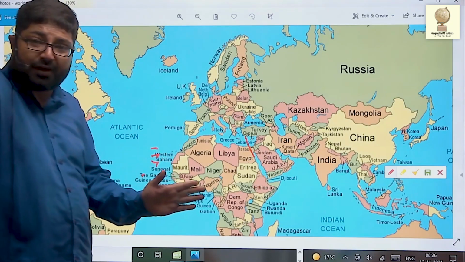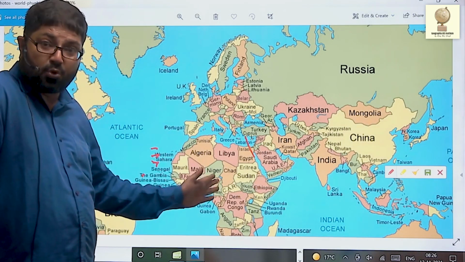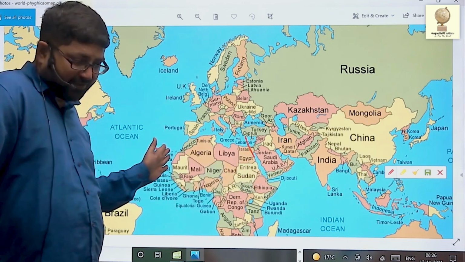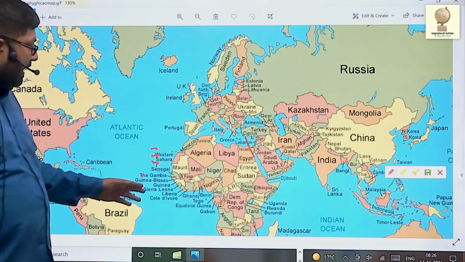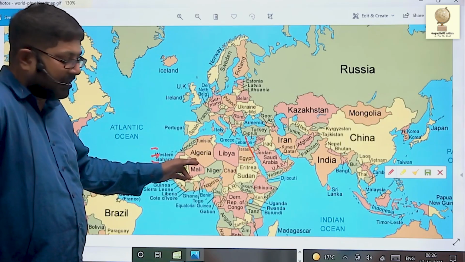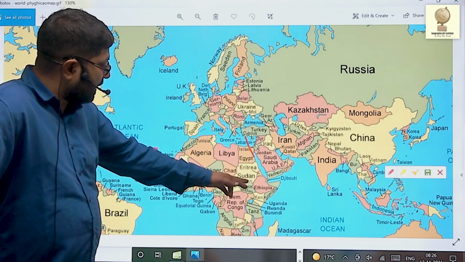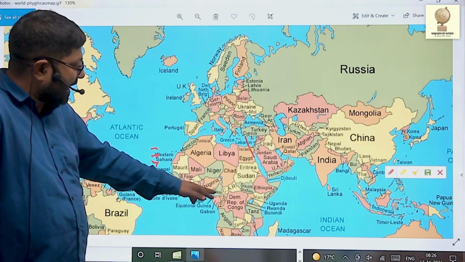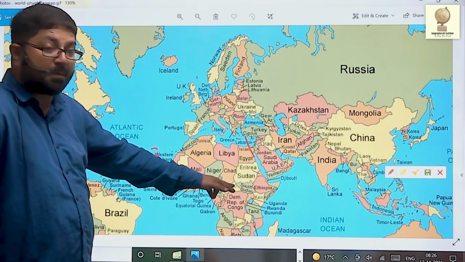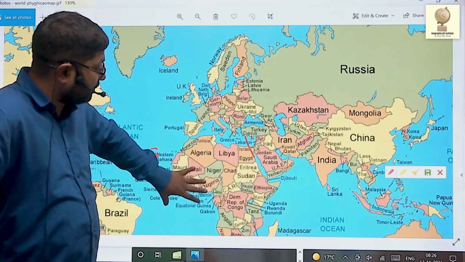Then further east, you will find Côte d'Ivoire, Ghana, Togo, Benin, Nigeria, from west to east. Here, Western Sahara, Mauritania, Mali, Chad, Niger, Eritrea, Sudan, and further south, east south of Nigeria is Cameroon, Central African Republic, South Sudan, Ethiopia, Somalia.